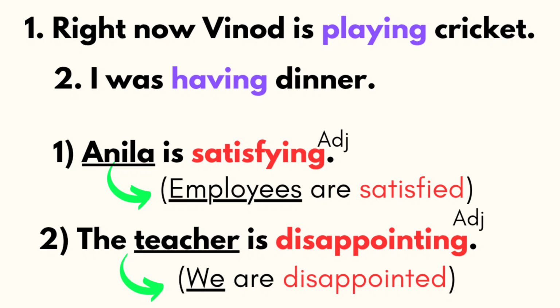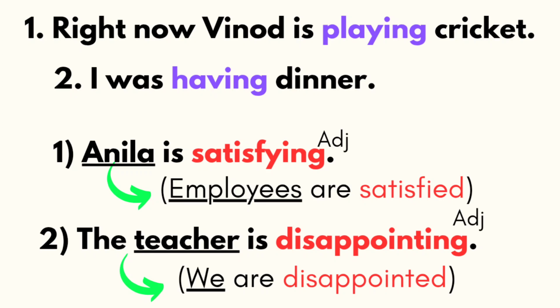The teacher is disappointing. And what is the result? We are disappointed because she always teaches class, she always teaches lessons, she doesn't allow students to take some time and she doesn't crack any jokes and she always focuses on studies. That's why she is disappointing students. Because of the teacher, we are disappointed. Here, disappointed is an adjective and we are disappointed by the teacher because the teacher generates this feeling or emotion.